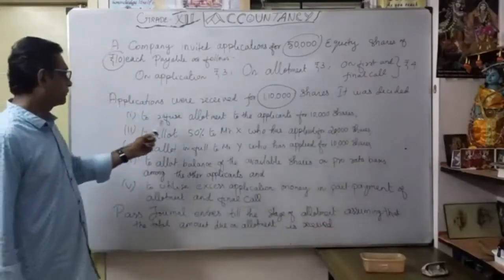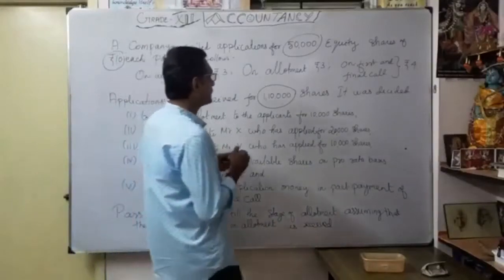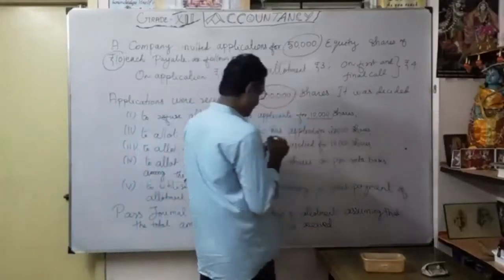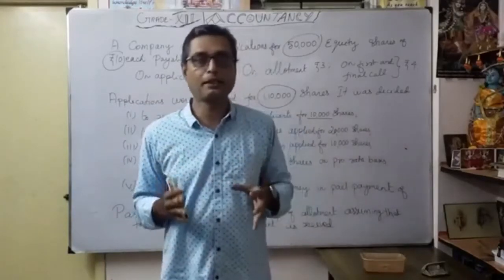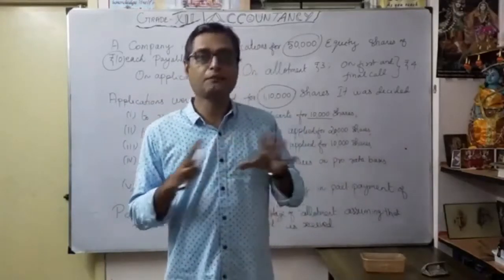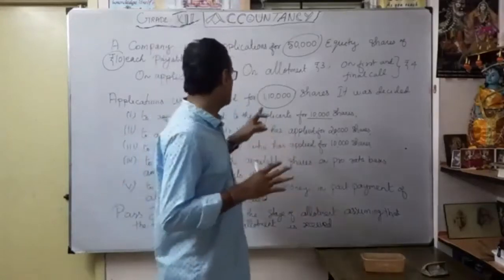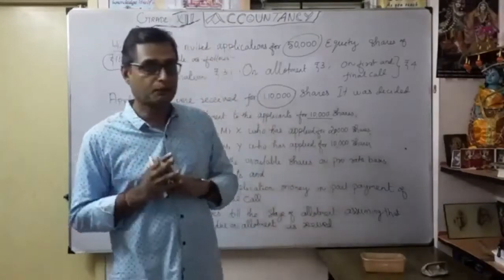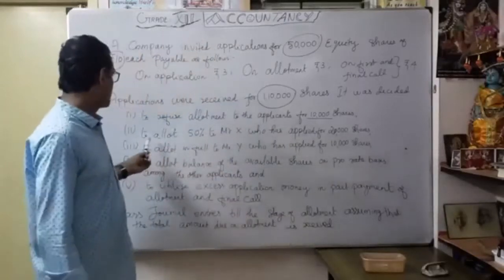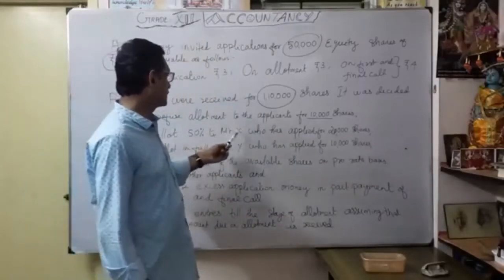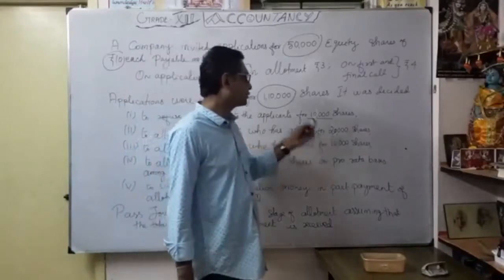First, to refuse allotment to the applicants for 10,000 shares. So the first 10,000 shares we need not allot. Whoever applied for those 10,000 shares is totally refused. The balance is 1 lakh shares. Now the second: to allot 50% to Mr. X, who has applied for 20,000 shares.